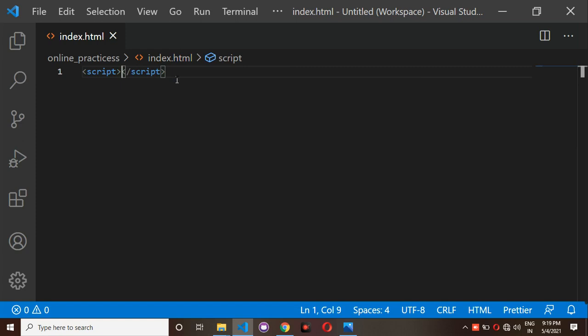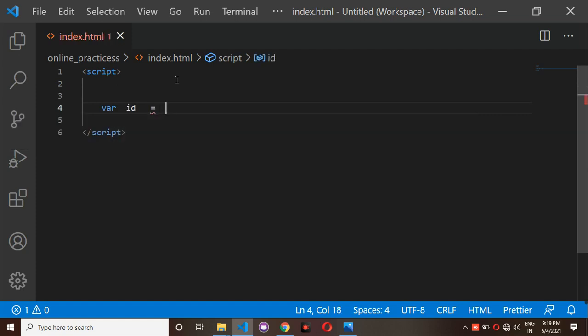Inside a script tag, we have to write the JavaScript programs. For example, I need to write variables here. If I want to write a variable, var id is equal to 20. Again I am repeating, 20 is the value you are assigning to id. Id is nothing but the variable name. So this is one variable.